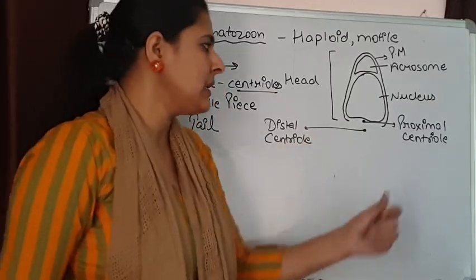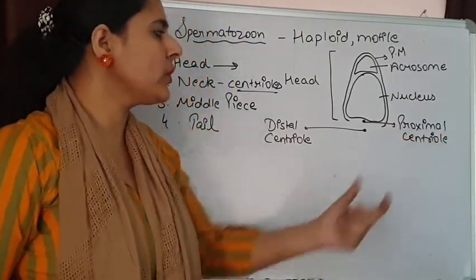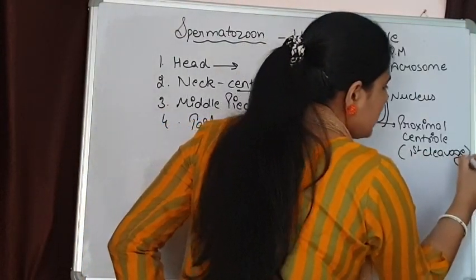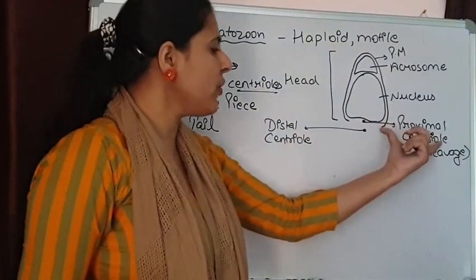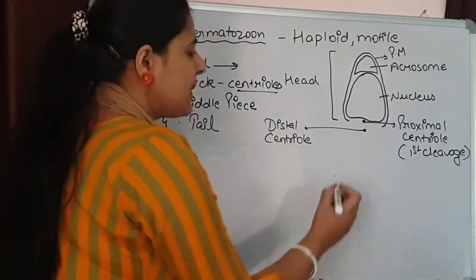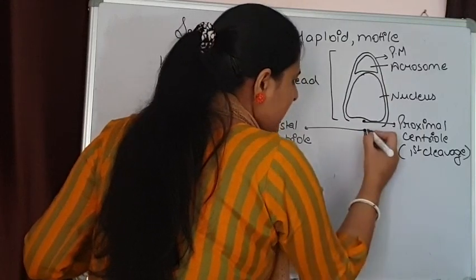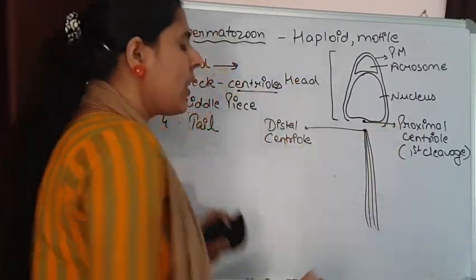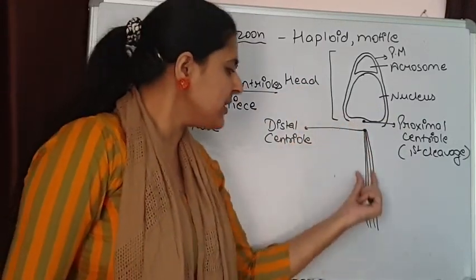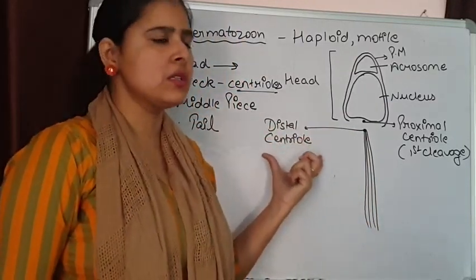What are their functions? This proximal centriole is going to form spindles when zygote is going to undergo its first cleavage. When first division in zygote takes place, spindle formation will be done by this proximal centriole. The second, distal centriole is forming axial filaments. It is forming various filaments that are moving in the downward structures. Downward structures are middle piece and tail. So the middle piece region and the tail region are containing axial filaments that are arising from this distal centriole.